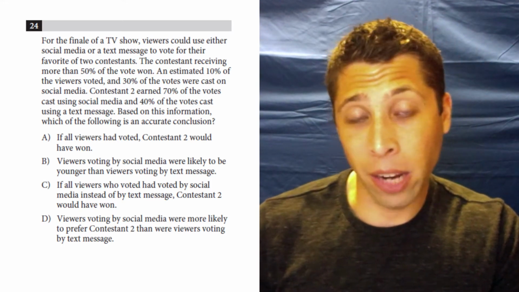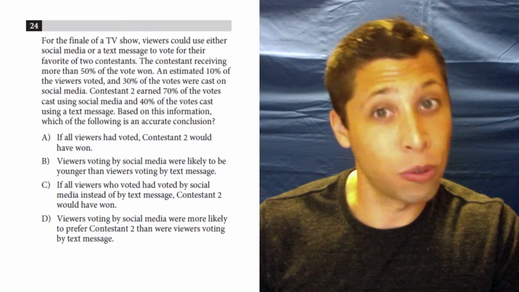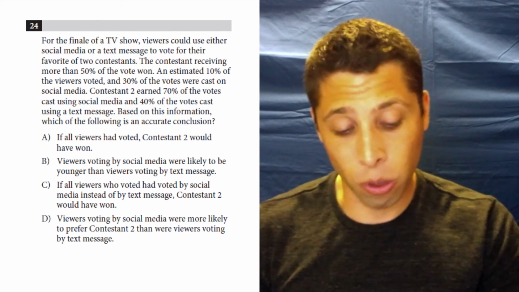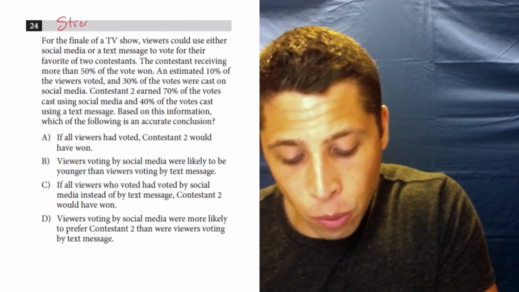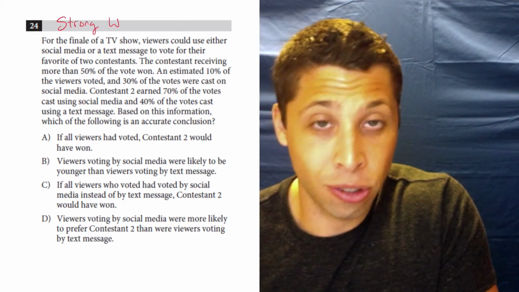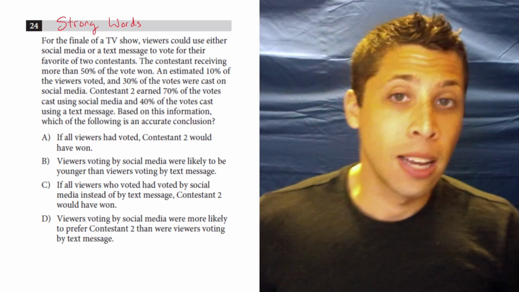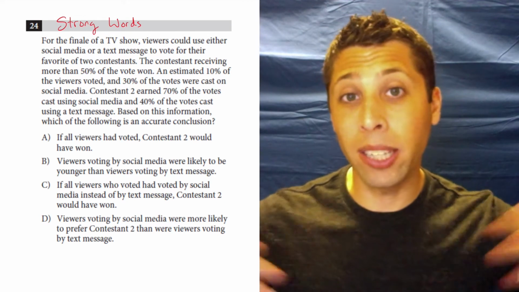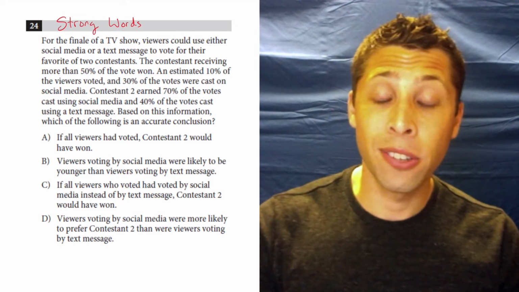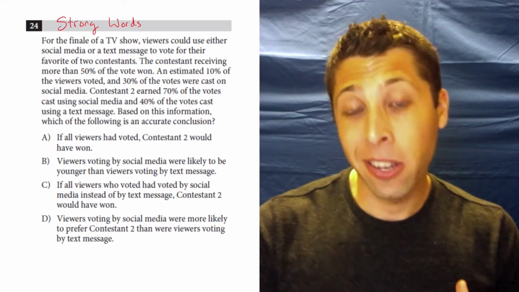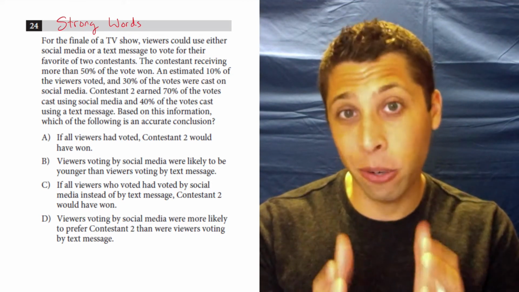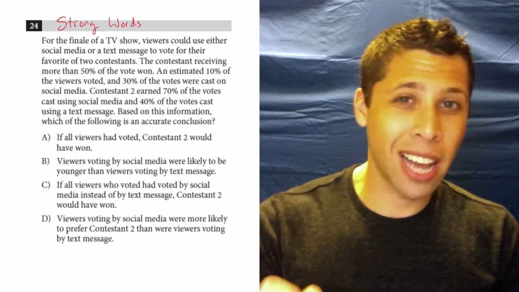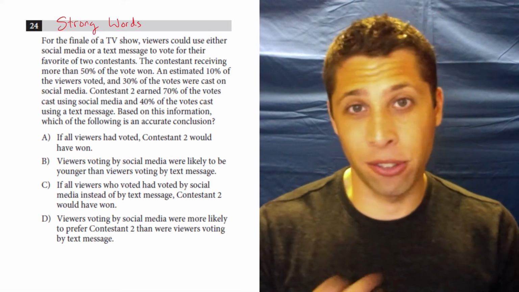Generally speaking, we want to use some of the strategies we use for the reading here. It looks like a reading question, so we're going to behave like it's a reading question. So what does that mean? We need to stay away from strong words and strong choices. If we conduct a survey, we're not allowed to make really broad conclusions or make assumptions based on that data. We've got to stick to whatever it was we surveyed, whatever we asked people. That's what you want to have in mind as you look through these choices.